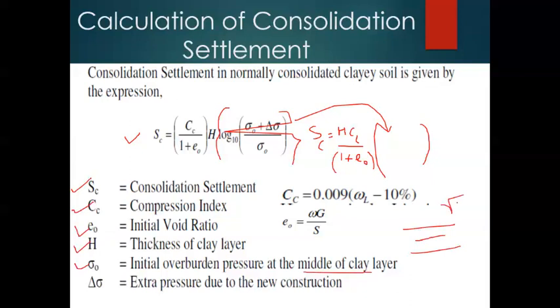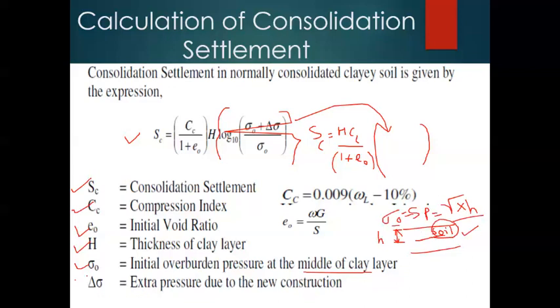So it is nothing but gamma into H. Okay, so this is H. Then the surcharge pressure, SP, is nothing but sigma naught, which is equal to gamma into H. Here we are only taking the density or the unit weight of the soil. The surcharge or the overburden due to soil only we are taking in the case of sigma naught.